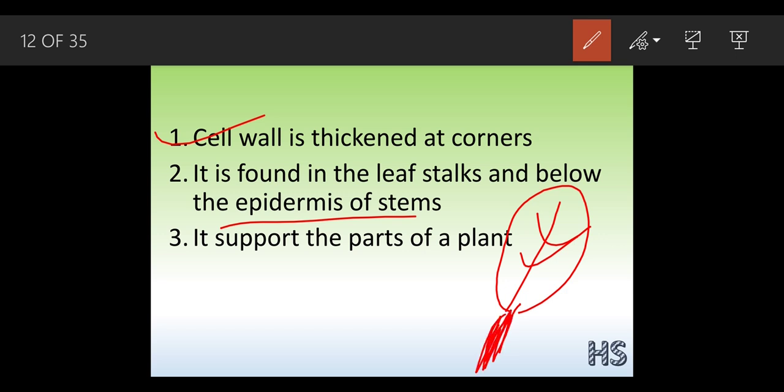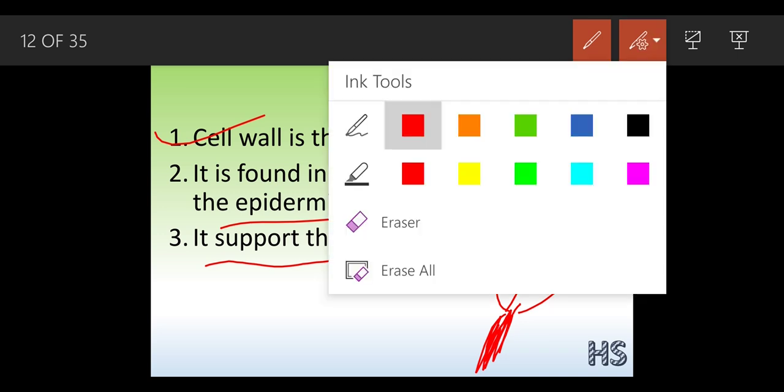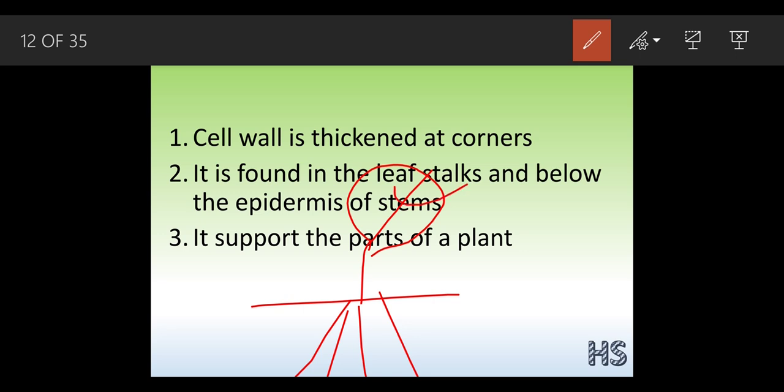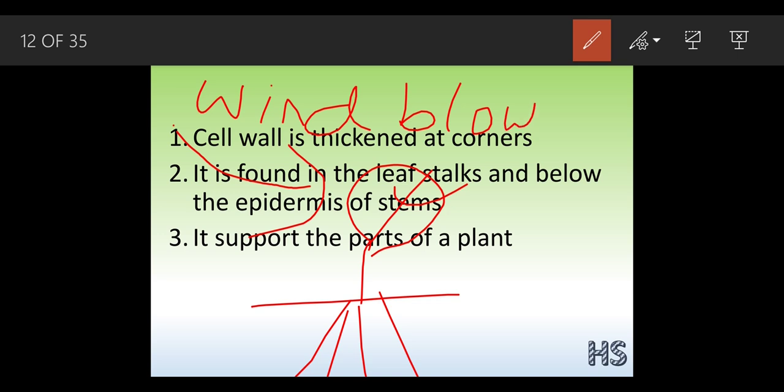Why is this present in the leaf stalk? Because it helps in supporting the parts of the plants. Let's understand: suppose a wind is blowing from this region at a very high speed.